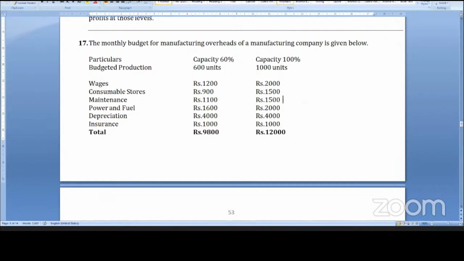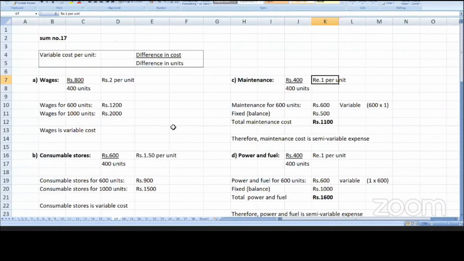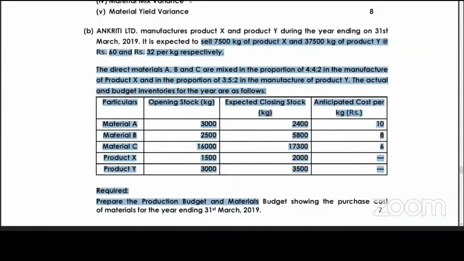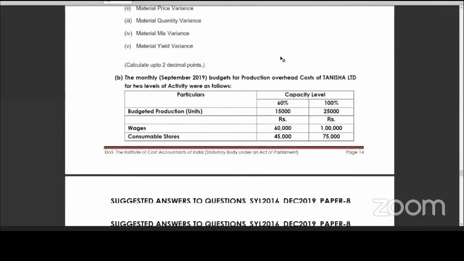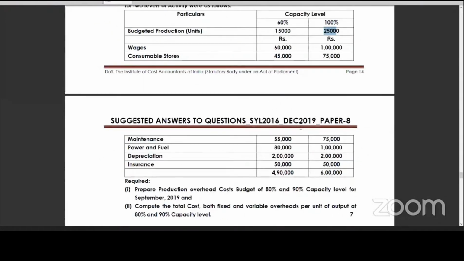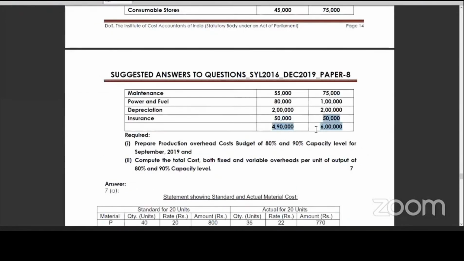So sum number 17, it is 10,900. Here it is 10,900. In the last exam, you can see the question asked, but they have changed the figures. 60% is 15,000 units, then 100% is 25,000 units. Wages, consumables, maintenance, power, depreciation 2 lakhs, insurance 50, and so on. Prepare a production overhead cost budget for 80% and 90% capacity level for September.